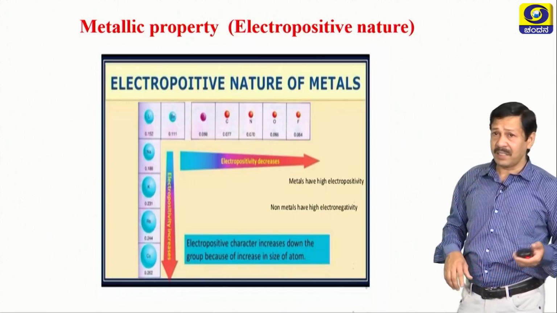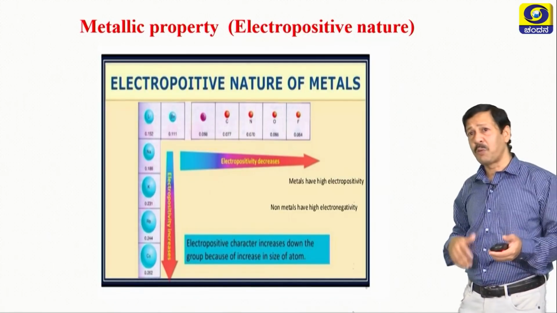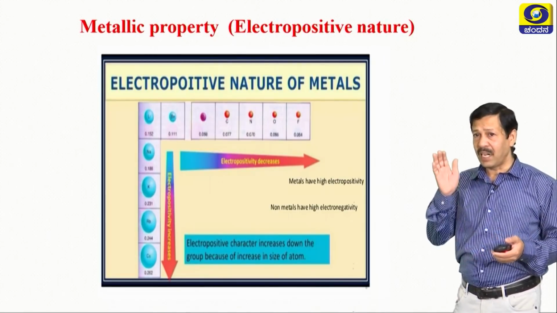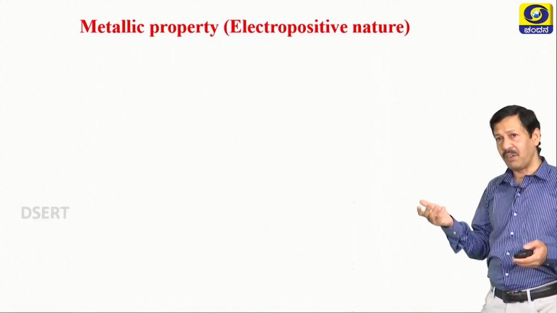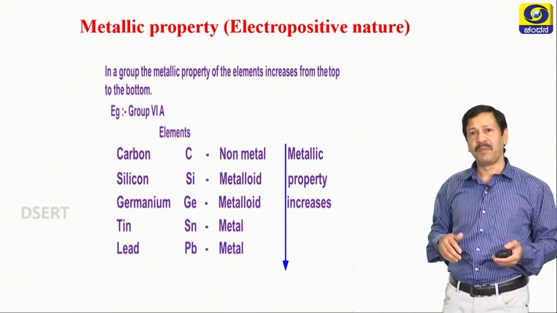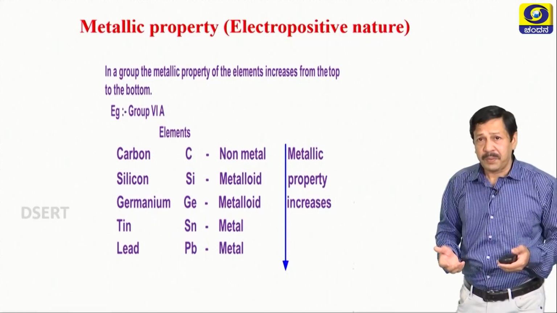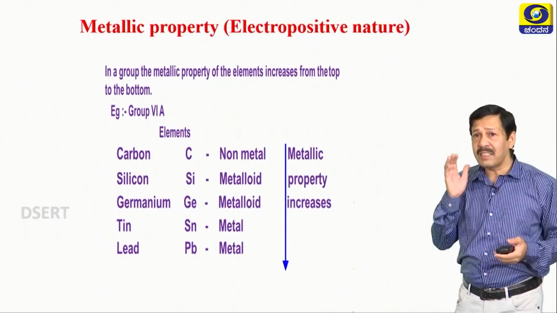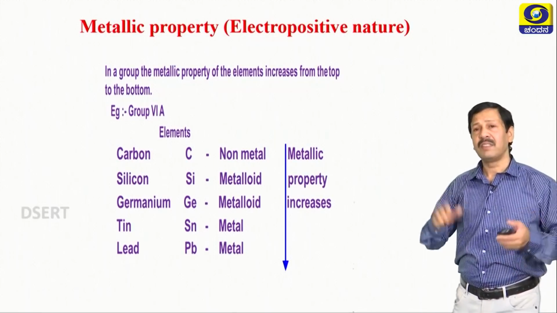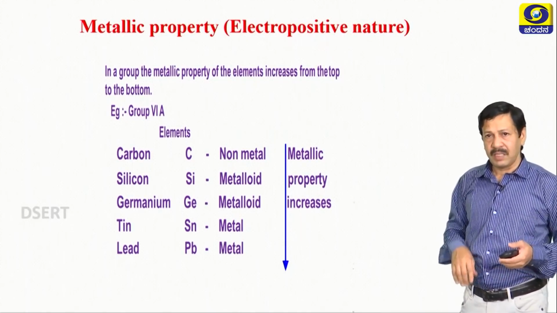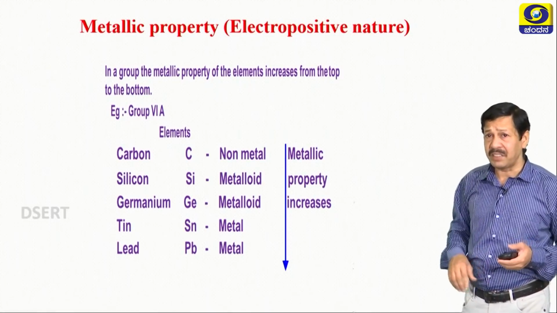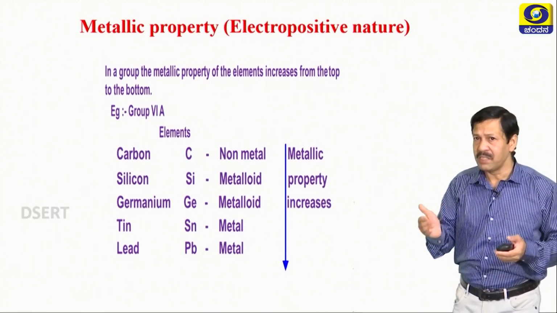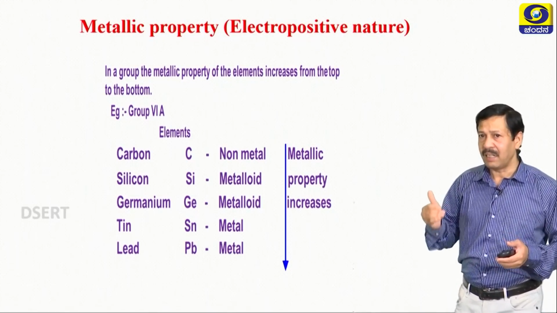Here is the chart, pictorial representation of electropositivity of the metals. So, as you move from left to right, metallic property decreases, other way non-metallic property increases. In a group, you are seeing how it varies. Let us consider group 14, that is the carbon family. Down the group you are seeing the metallic property increases. For example, in the 14 group the elements are carbon, just below that one silicon, germanium, tin, lead.